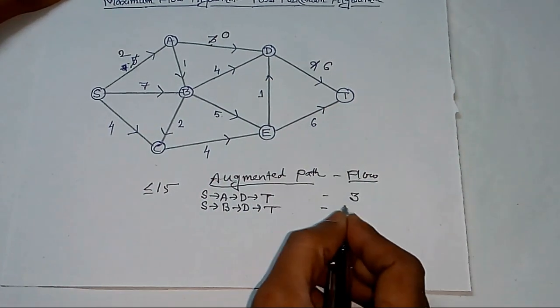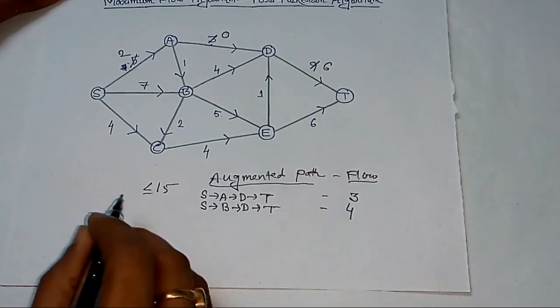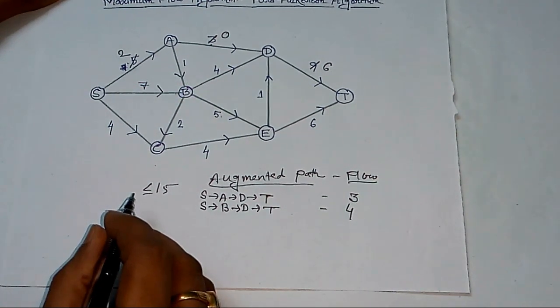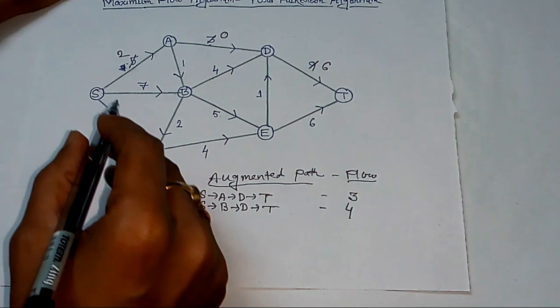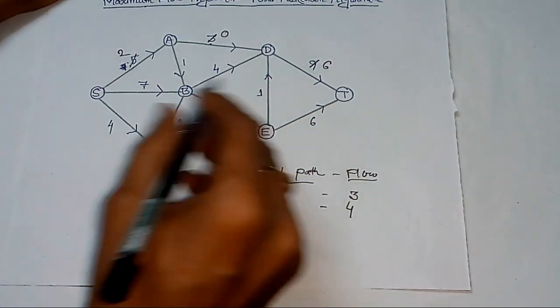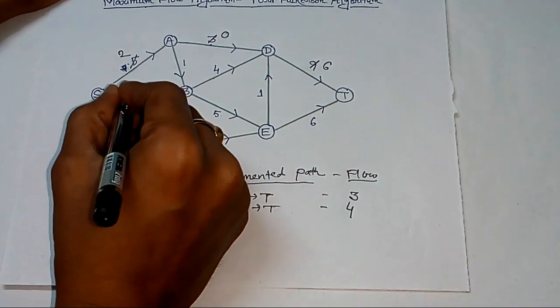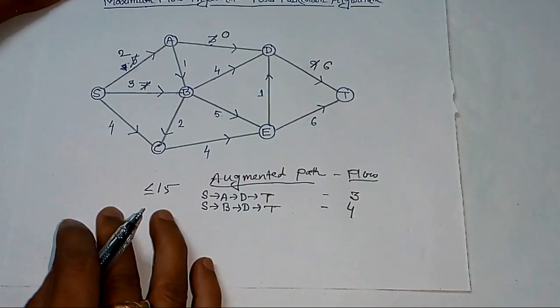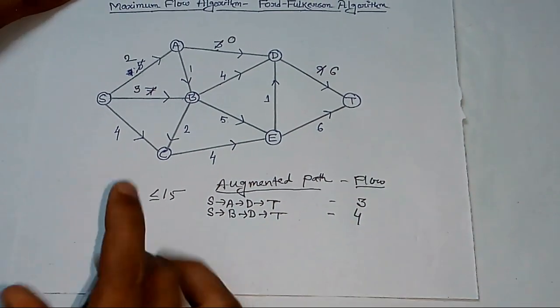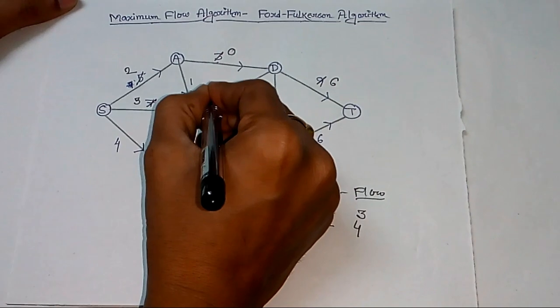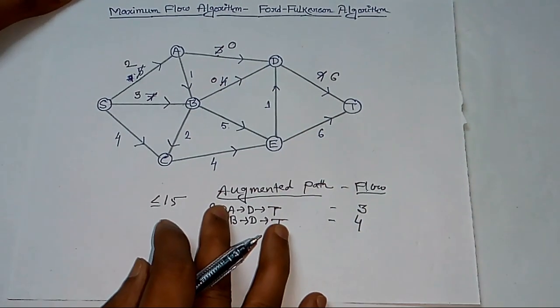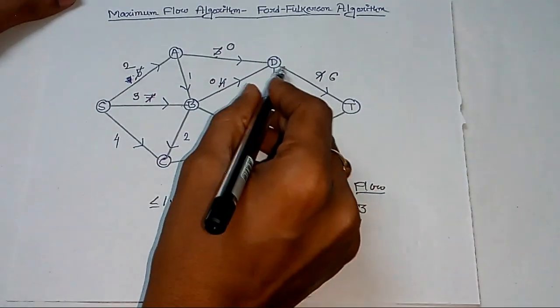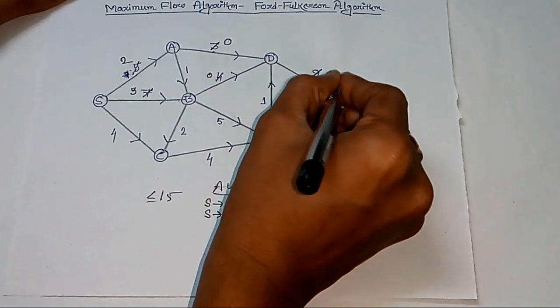So the flow along this path is 4. Now we shall write the residual capacities of the arcs or the pipelines of this path. So the new capacity of SB is 3 now. The capacity of BD is now 0, and the capacity of DT is 2 now.